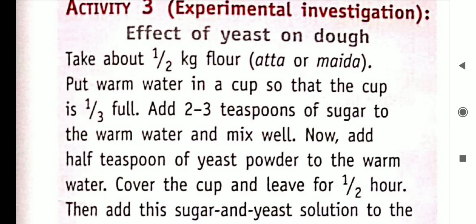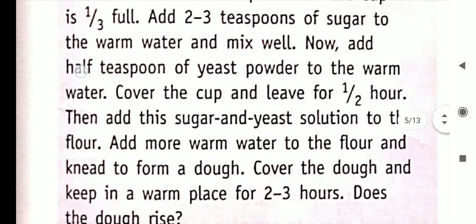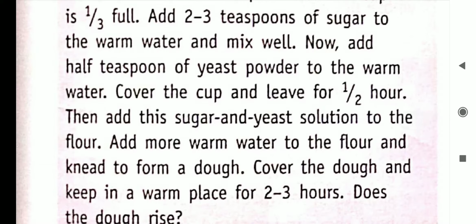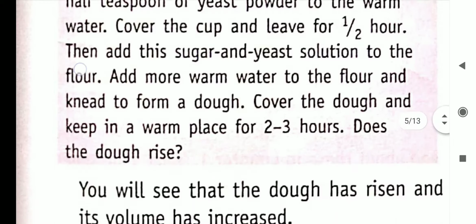Take about half kg flour. Put warm water in a cup so that the cup is one third full. Add 2-3 spoons of sugar to the warm water and mix well. Now add half teaspoon of yeast powder to the warm water. Cover the cup and leave for half an hour. Then add the sugar and yeast solution to the flour. Add more warm water to the flour and knead it to form a dough. Cover the dough and keep in a warm place for 2 to 3 hours.